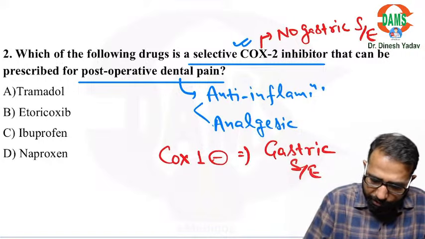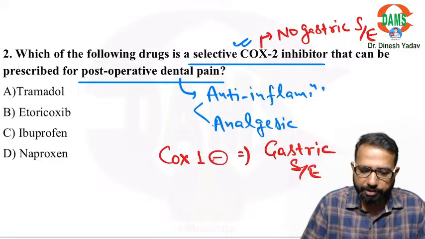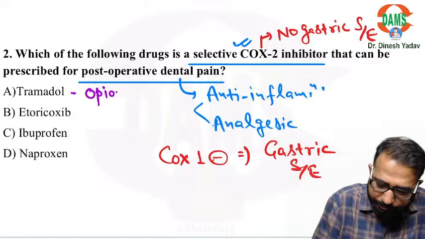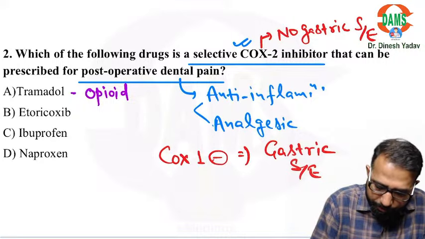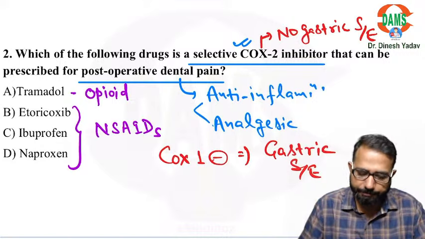Now comes the question, sir, which drug out of these are we using for this purpose. So what is tramadol? Tramadol is an opioid drug. Naproxen, etoricoxib, ibuprofen, these drugs are NSAIDs, non-steroidal anti-inflammatory drugs.